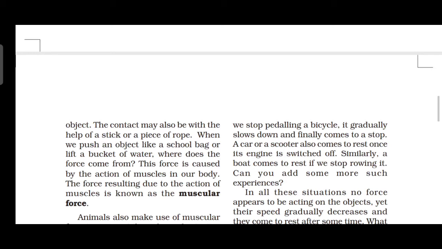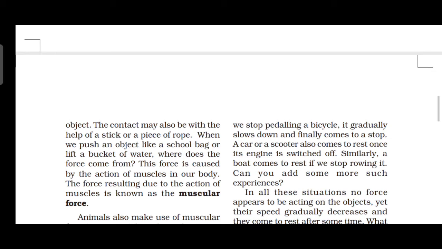Then if you are lifting a bucket also, we are giving one force. We are touching the bucket, right? There also one contact force is applied. To apply a force on an object, your body has to be in contact with the object. The contact may also be with the help of what? A stick or a piece of rope.